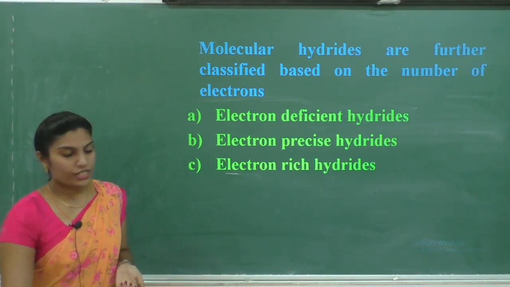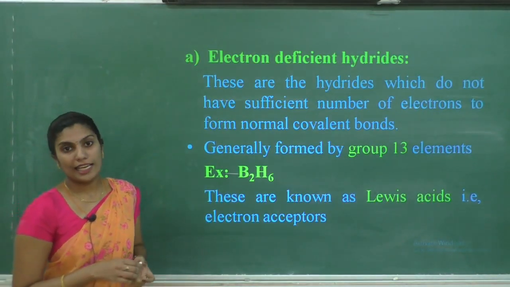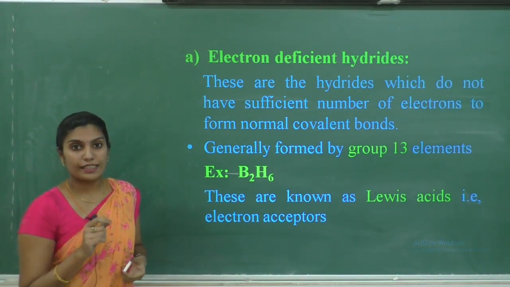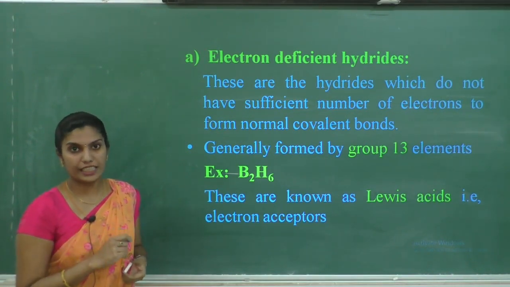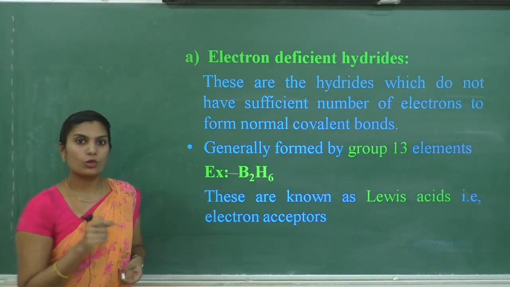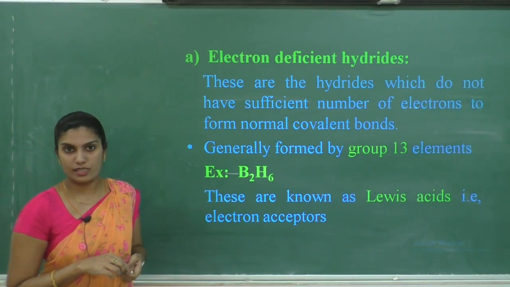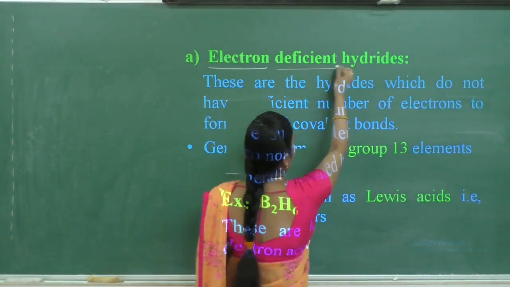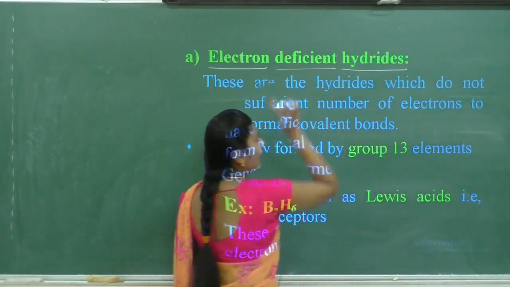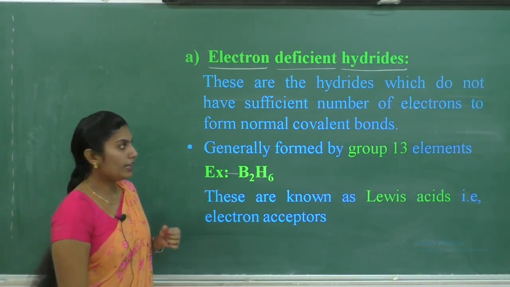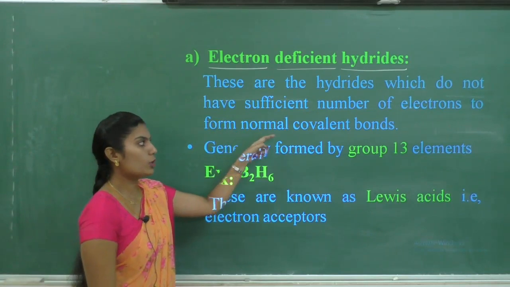Next, we shall see what are electron deficient hydrides. As the name itself indicates, these hydrides are deficient in number of electrons. Already I have said, the classification is based on the number of electrons, isn't it? Here, these hydrides are not having sufficient number of electrons to form a normal covalent bond.